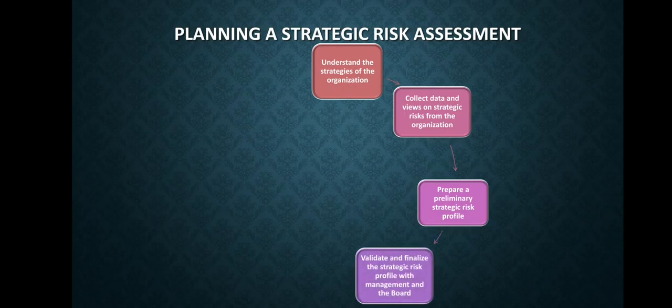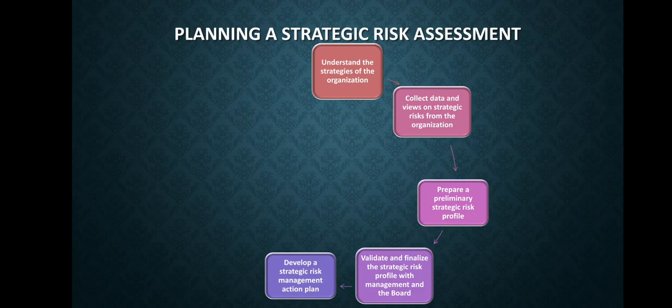The fourth step is validate and finalize the strategic risk profile with management and the board. Upon presenting the preliminary strategic risk profile to leadership, the next step is for the risk assessment team to facilitate a discussion among key executives to help refine, validate, and finalize the risk profile. The ensuing cross dialogue and conversations about risk and opportunity are among the most valuable conversations for shaping business strategy, as they unite executives across the organization to share their unique perspectives and collectively vet and prioritize the organization's top key risks.